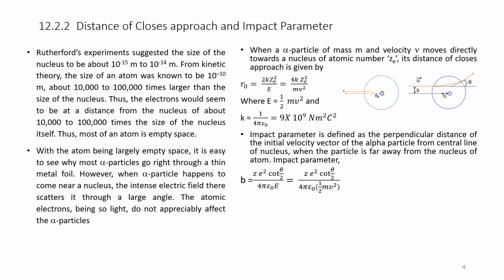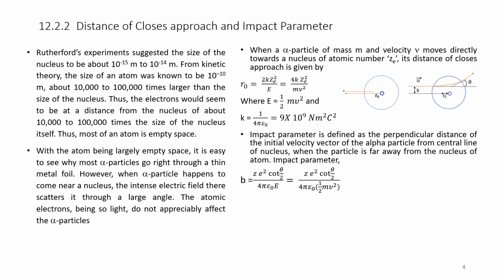See, this is the figure, this is the atom of gold and this is the nucleus. The central part, if the particle is going there, is deflected back. But the majority of the alpha particles go through the empty space and are deflected only slightly, because they don't come close to the nucleus. So the impact parameter here is b, the distance between the central line and the deflected line.